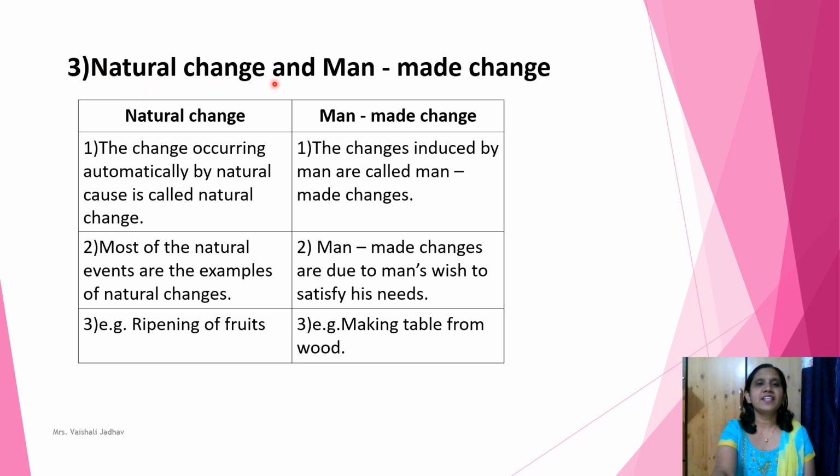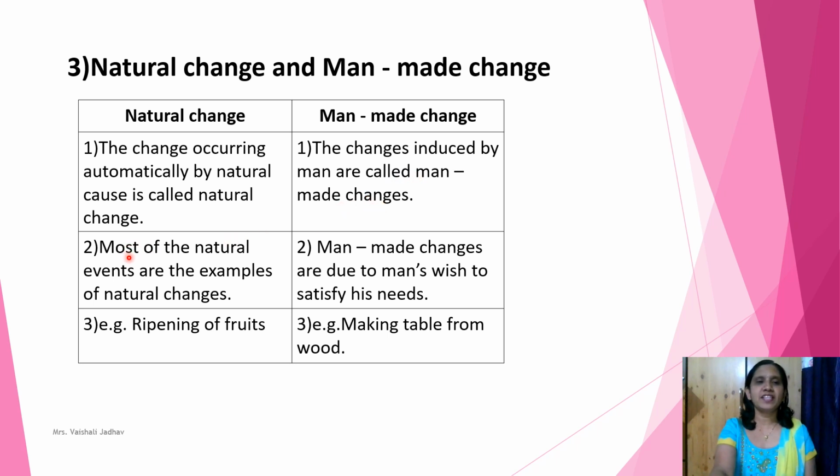Third one is natural change and man-made change. This is also divided in two columns. First one is natural change and another one is man-made change. Let's see first point of natural change. The change occurring automatically by natural cause is called as natural change. Man-made change, first point, the changes induced by man are called man-made changes.